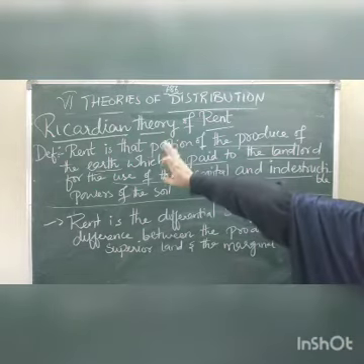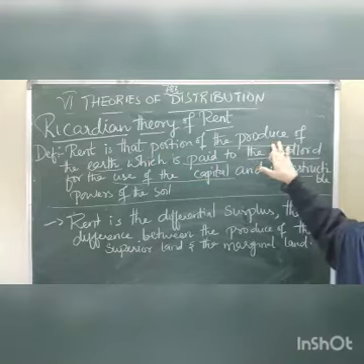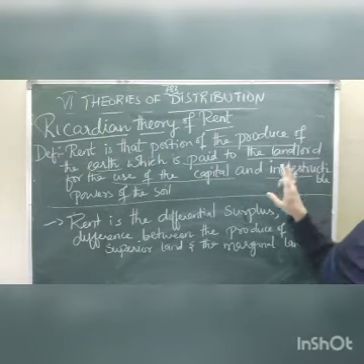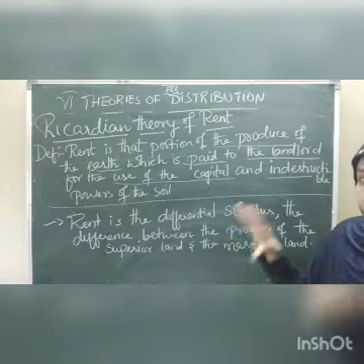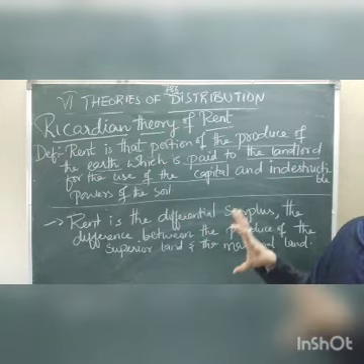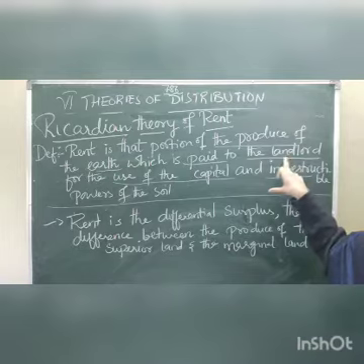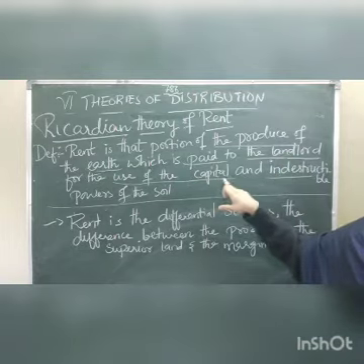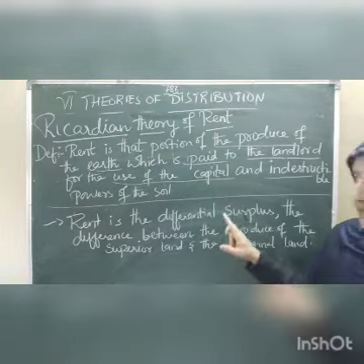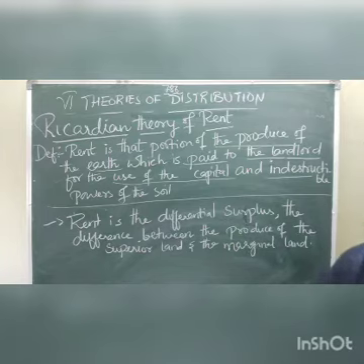Once again, listen: rent is that portion of the produce from that land which we pay to the landlord for the use of the indestructible power of the soil. So, what is the rent, children?